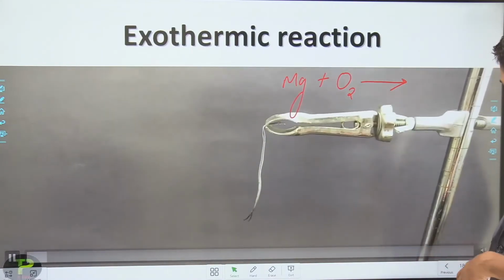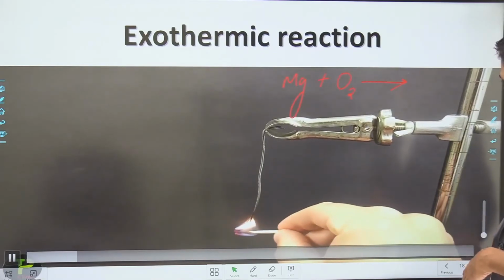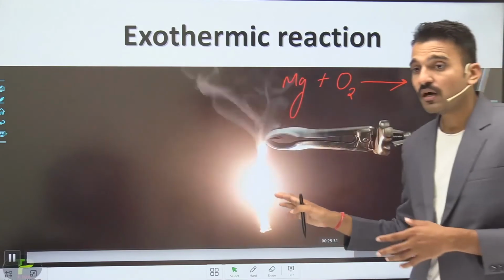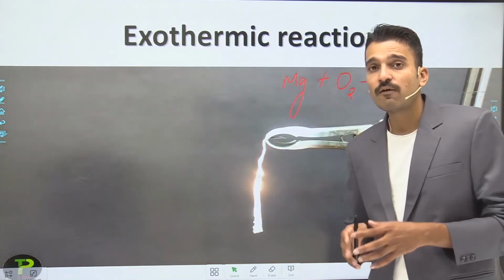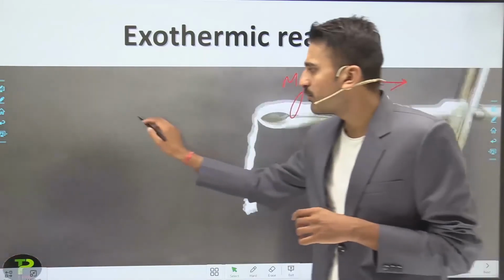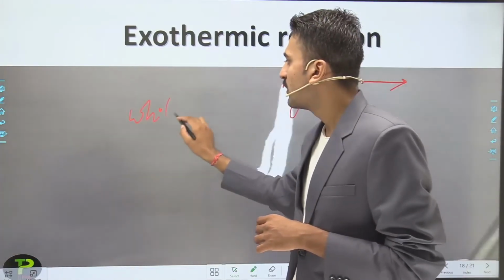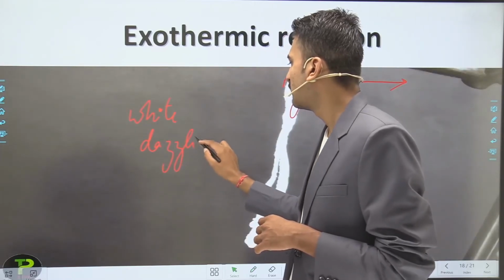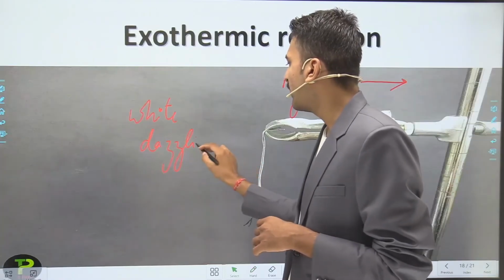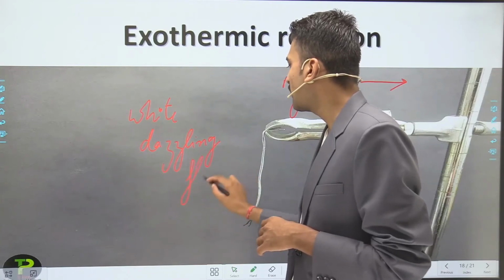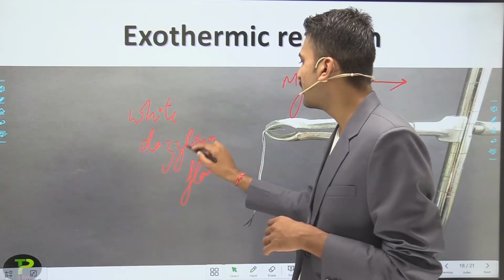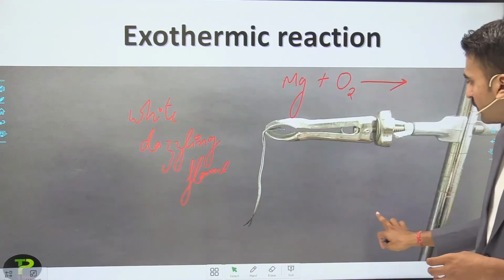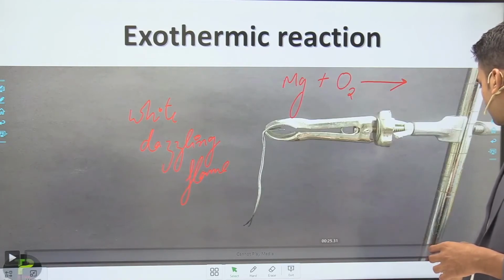So what you observe here is how the magnesium burns. The magnesium burns with a white dazzling flame. This is very important, how it burns. It burns with a white dazzling flame, a very bright flame that you have seen here.